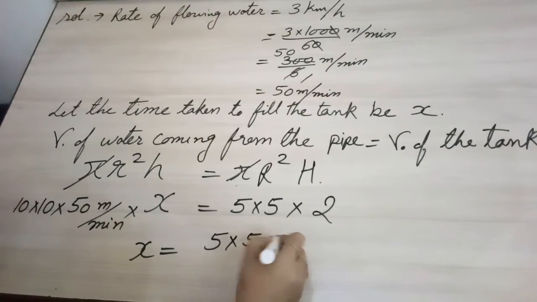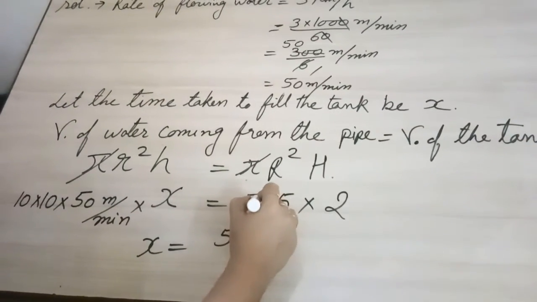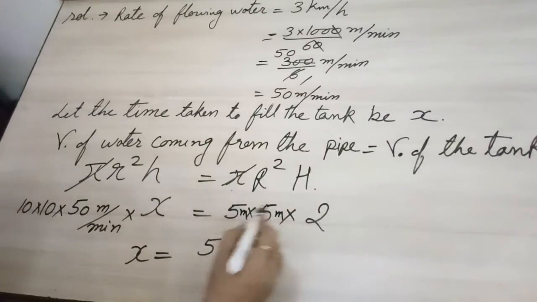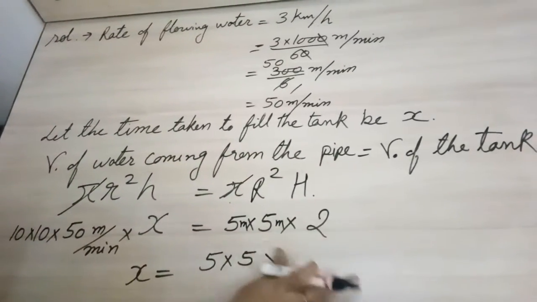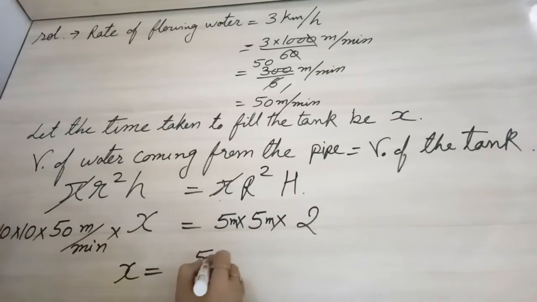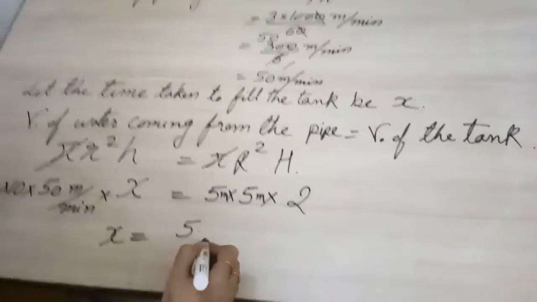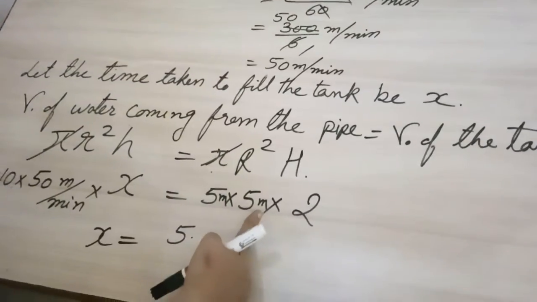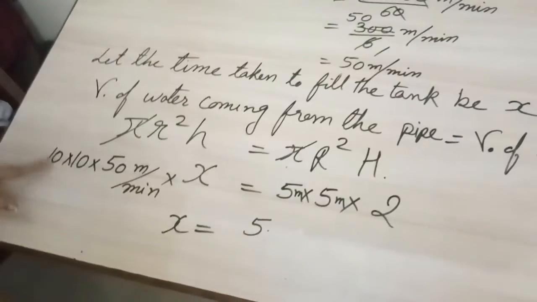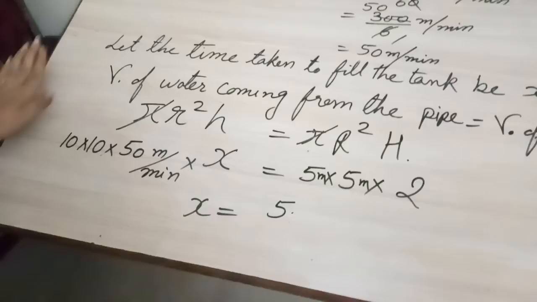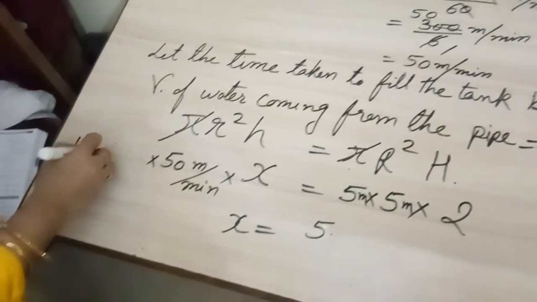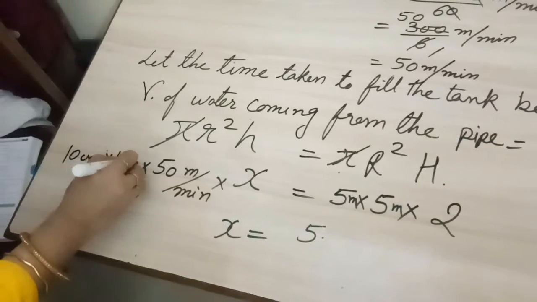Now one more thing we are forgetting is, these things are in meter and meter, but both the tens are in centimeter and centimeter, so we have to convert them. If you are getting confused, you can write the unit here: it is 10 centimeter into 10 centimeter.